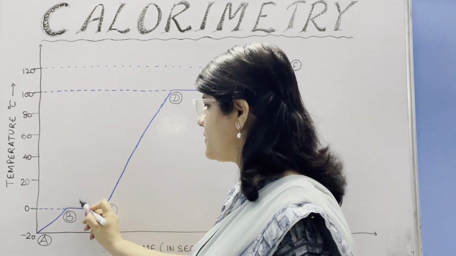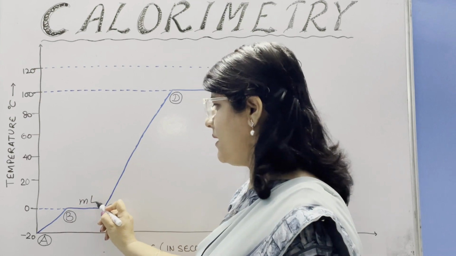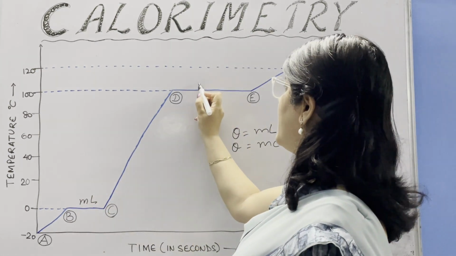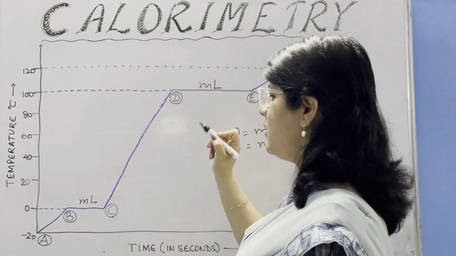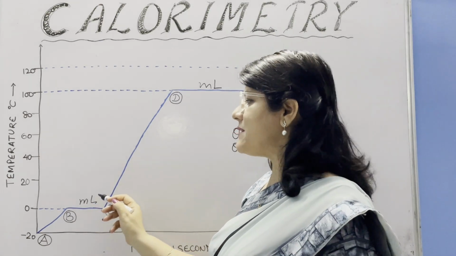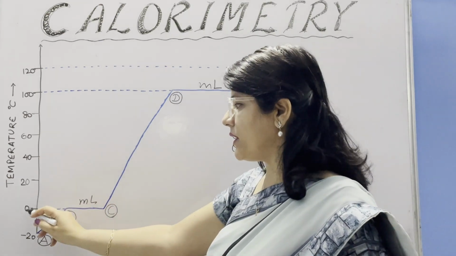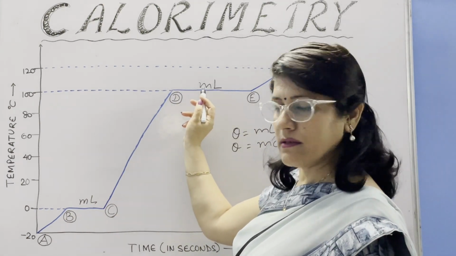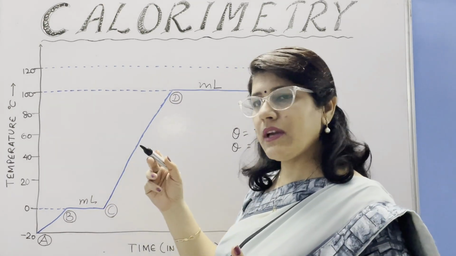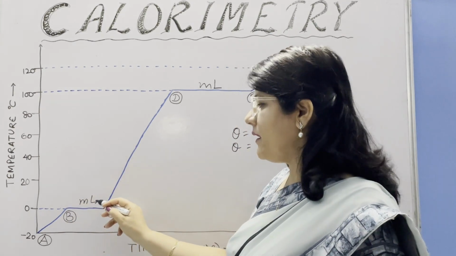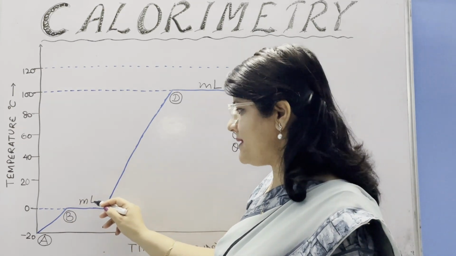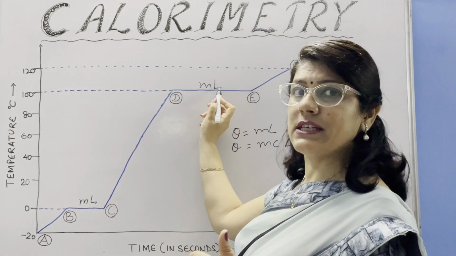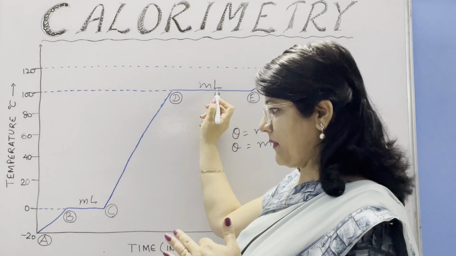Like in BC part, we use the formula ML. In DE part, we again use the formula ML. Obviously, the meaning of L is changed. Here it is showing the melting point and here it is showing the boiling point. So value of L is changed, but we use the same formula. Here it is the latent heat of ice and here it is showing latent heat of vaporization of steam.